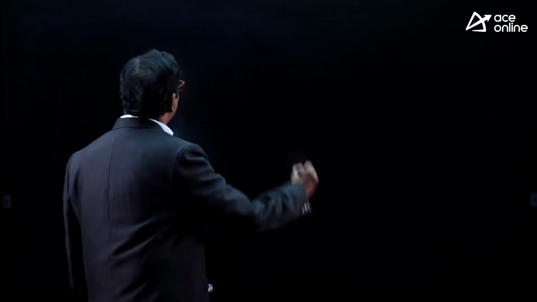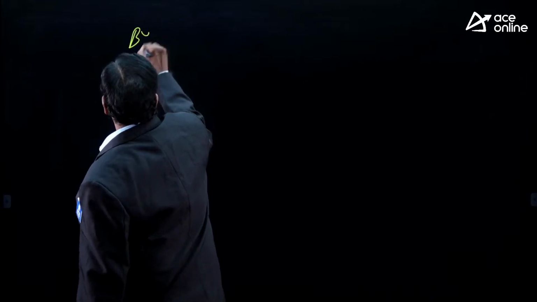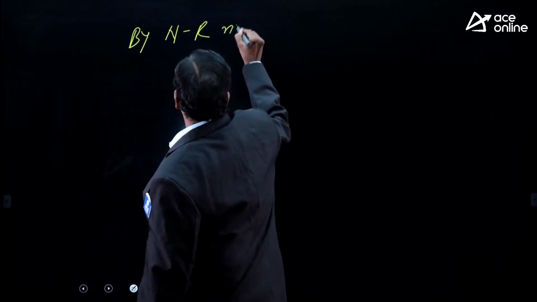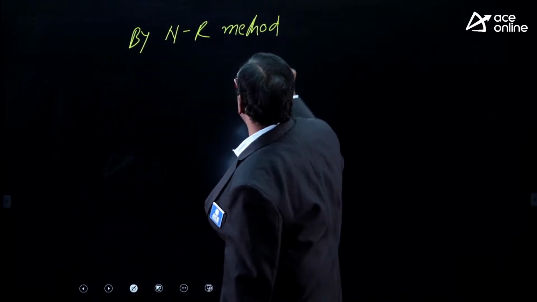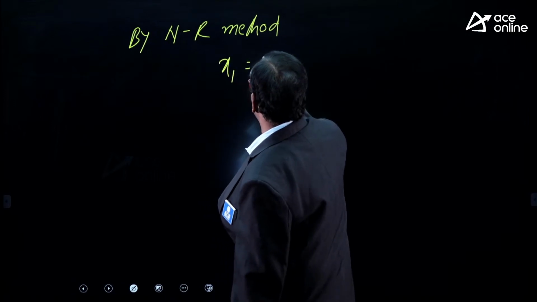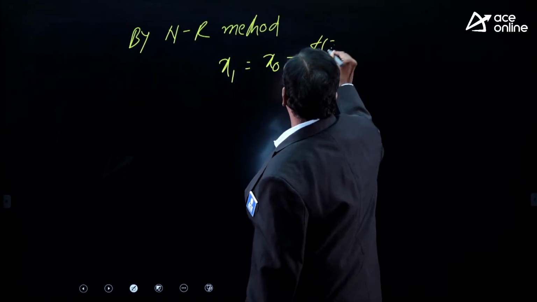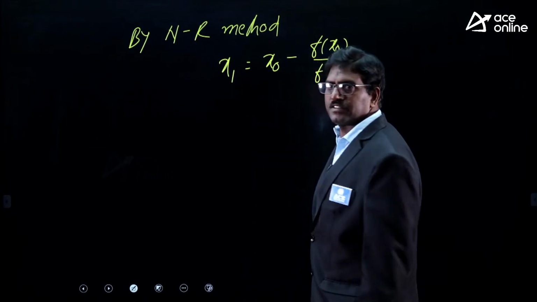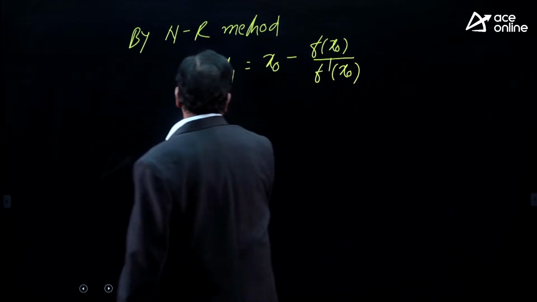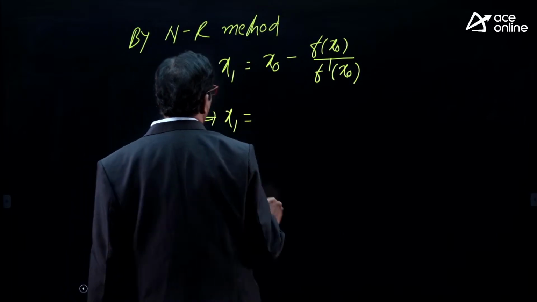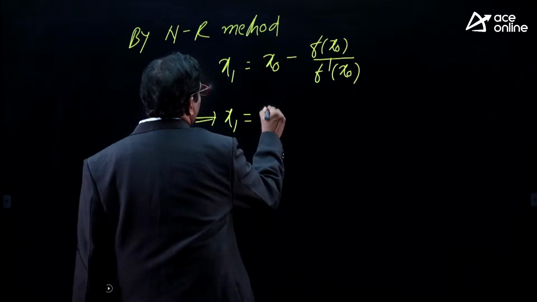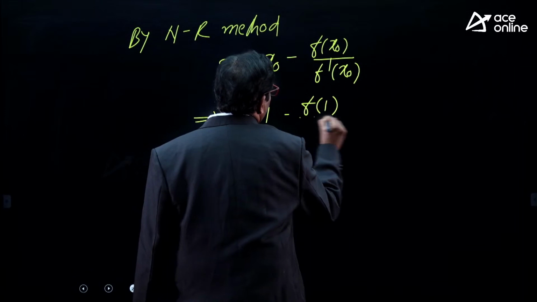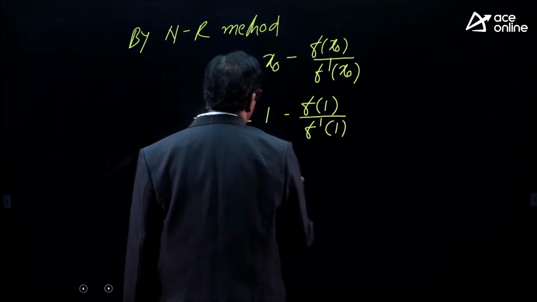So given initial value x0 is equal to 1. By NR method, I am applying the formula now. x1 is equal to x0 minus f of x0 by f dash of x0. That implies x1 is equal to 1 minus f of 1 by f dash of 1.